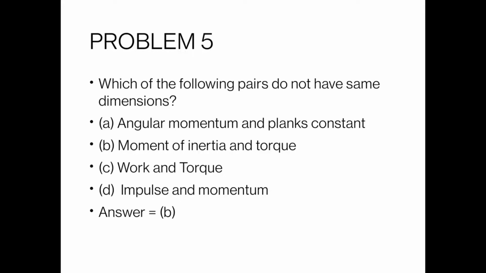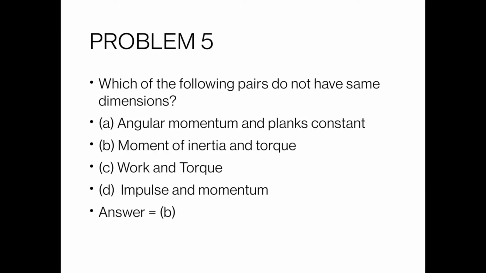But if we consider moment of inertia and torque, the dimensions of both are different, because moment of inertia is mr square.